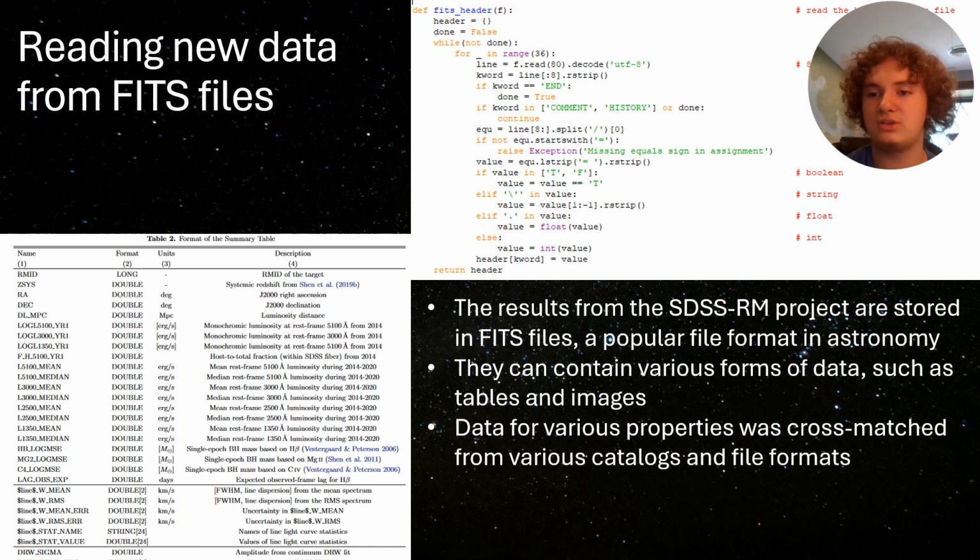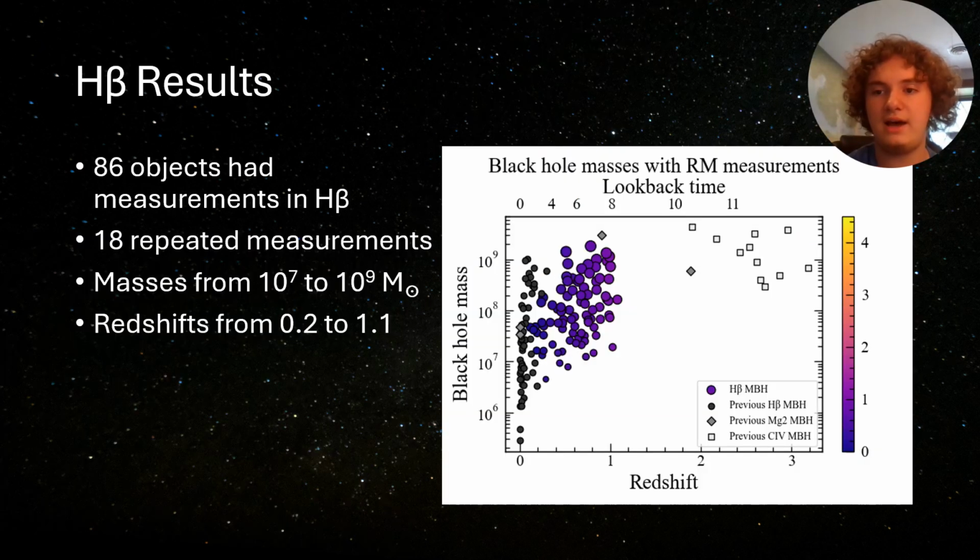I used the formula shown earlier to calculate masses from delay and line width, and I cross-matched the data from different catalogs to detect repeated measurements, as some objects detected in the first year of observation were detected again over the 7 years SDSSRM took place. Now, we shall begin adding the new measurements from SDSSRM into our figure.